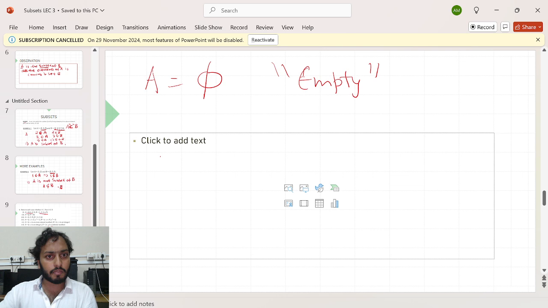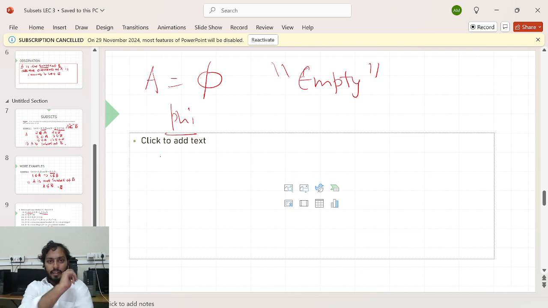This symbol, which is pronounced as phi, means that this is the set which doesn't contain anything. It's like a box which doesn't have anything. That is also a set which I can say is an empty set. It doesn't have anything. It's just like a completely void set, completely null set, right? How many elements are here? It's zero.